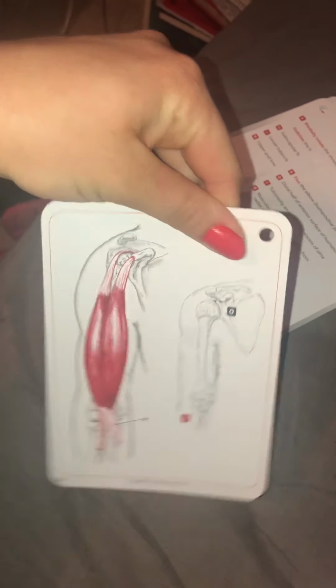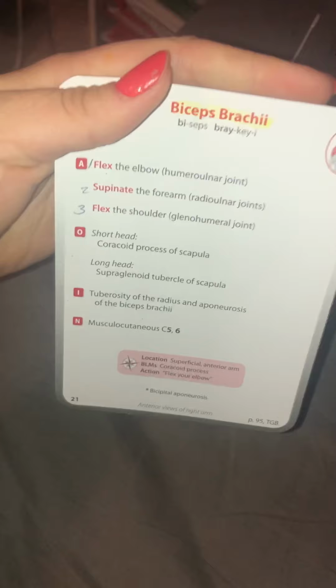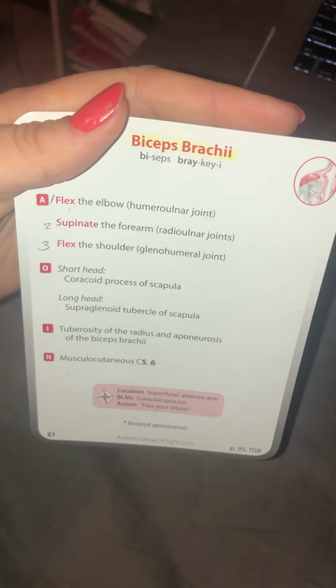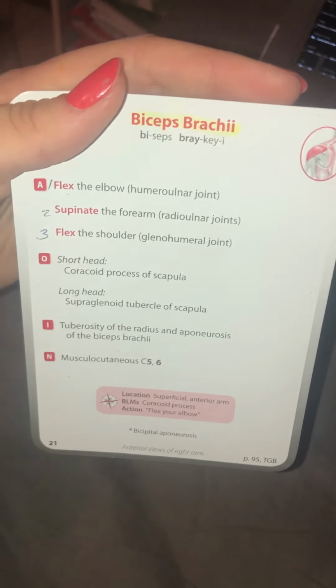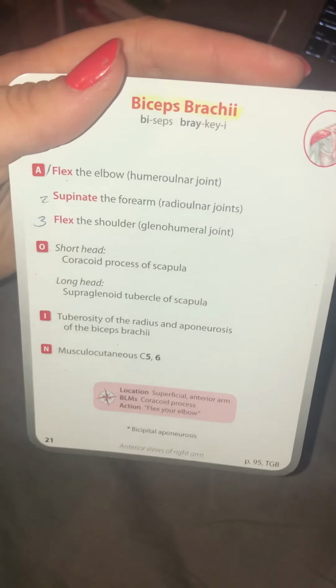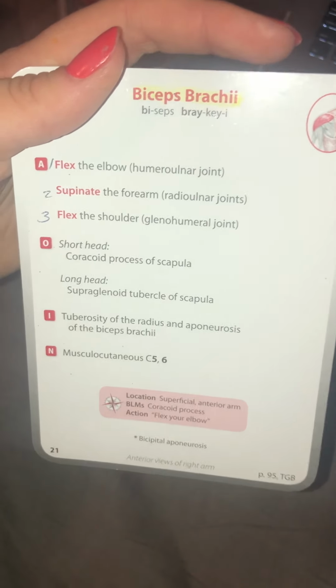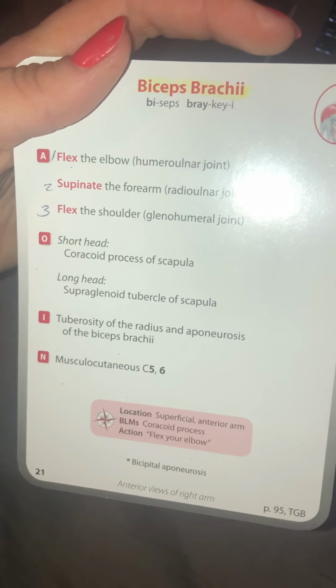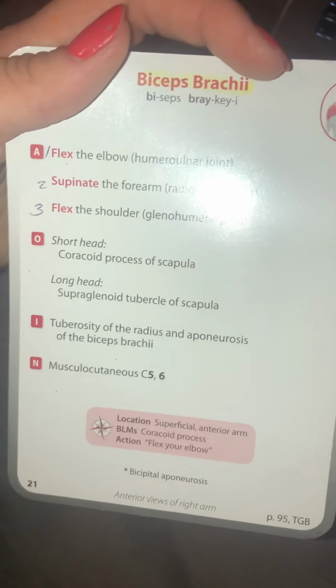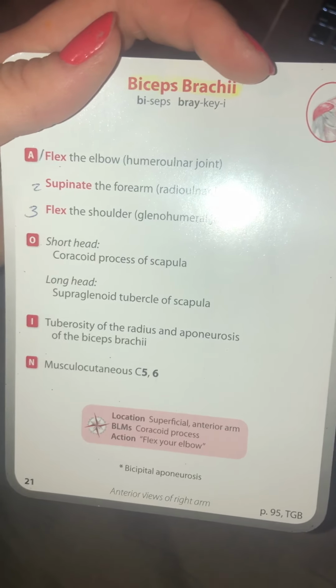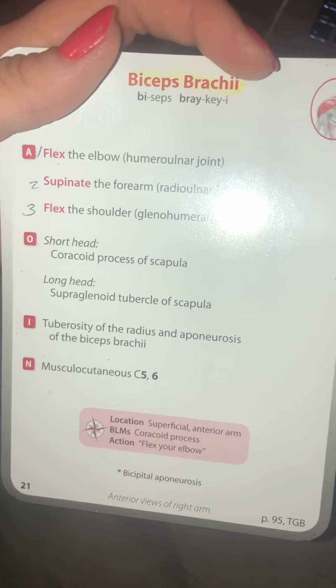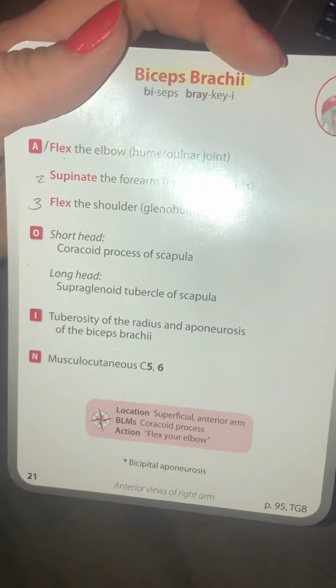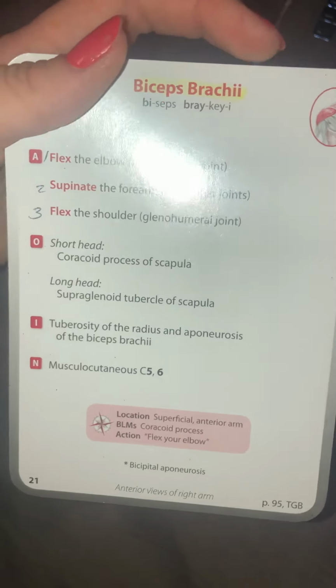Biceps brachii. Flex elbow, supinate forearm, flex shoulder. Short head, coracoid process of the scapula is the origin. Long head, supraglenoid tubercle of scapula. Insertion, tuberosity of the radius and aponeurosis of the biceps brachii. Nerve supply, musculocutaneous.